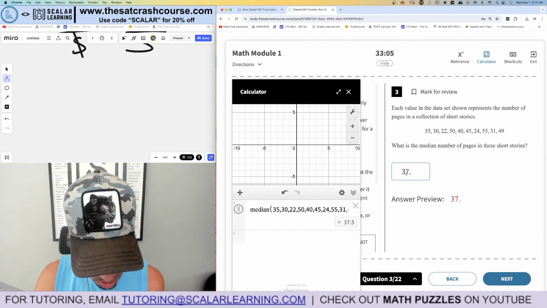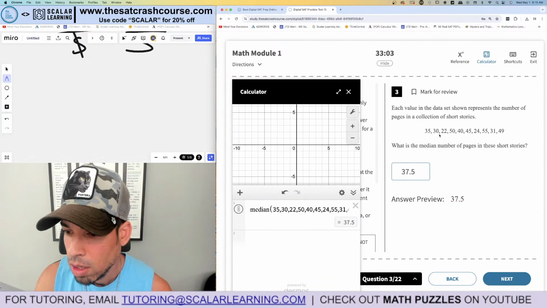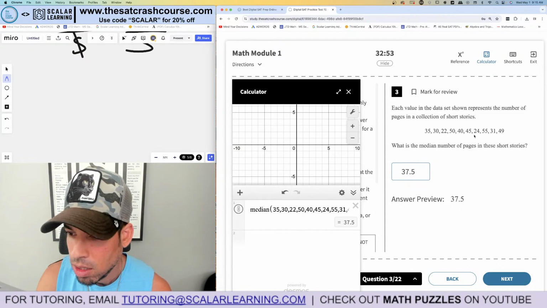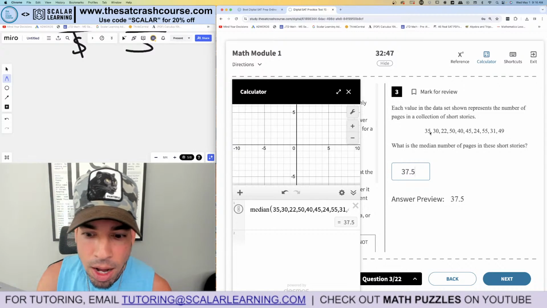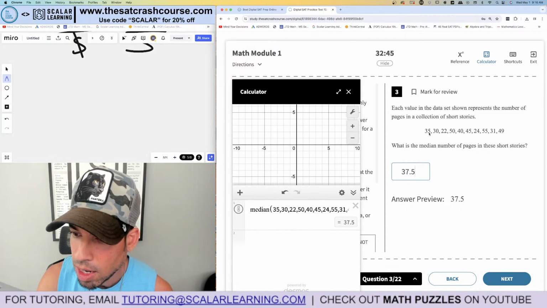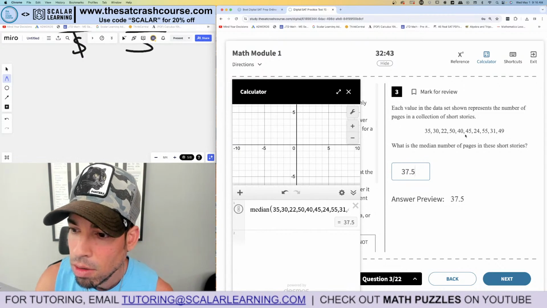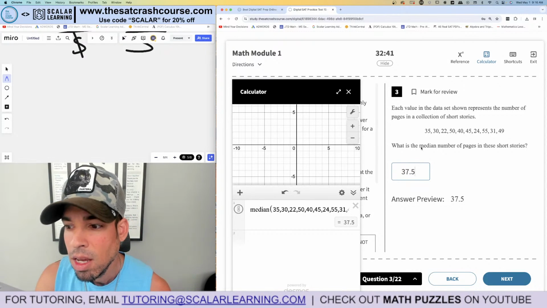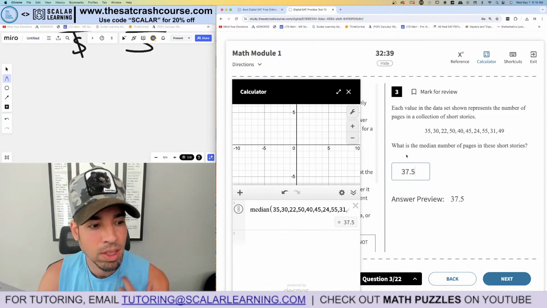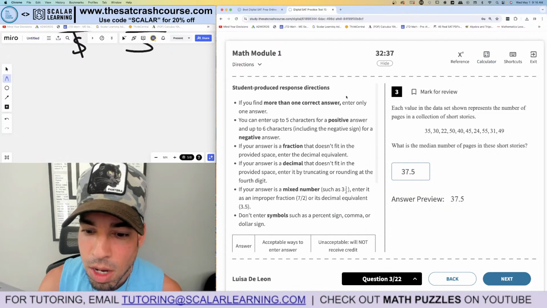If I have time, I'm going to double check. Let me see if I can do it real quick. So we got smallest, next smallest. So how many values are there? 1, 2, 3, 4, 5, 6, 7, 8, 9, 10. So we're going to take the average of the 2 middle. So that's 1, 2, 3, 4, 5, which is 35. And the next one up, I think, is 40. So yeah, it makes sense. It's the average of 35 and 40, the fifth and the sixth values, the two middle values. So anyways, that's how you do it.